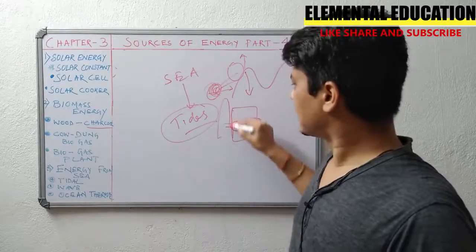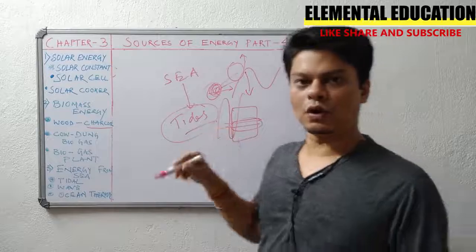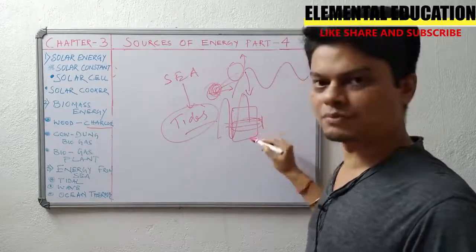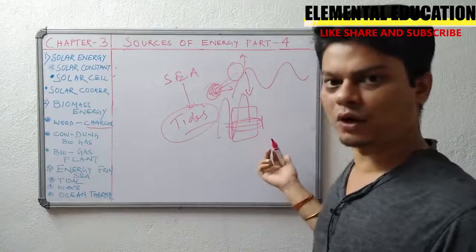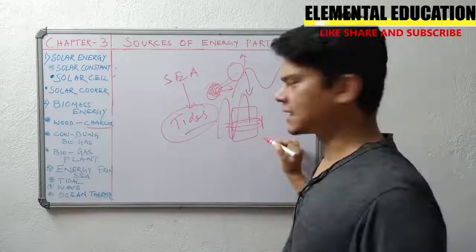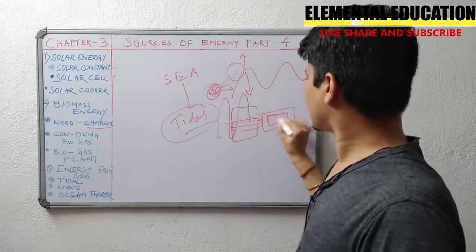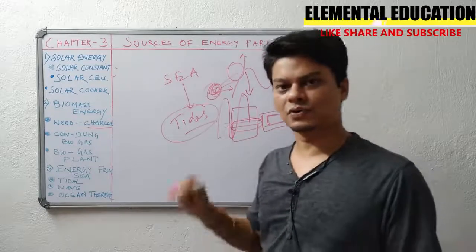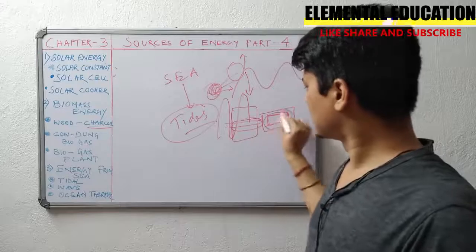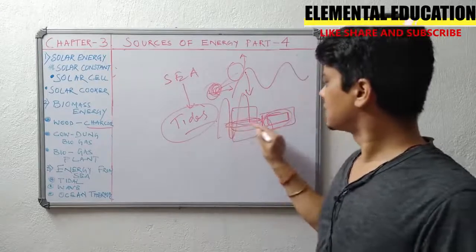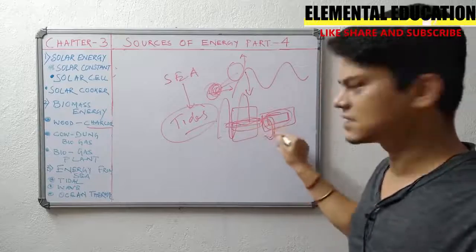The tide moves high and low at least 2 times every day, at the start of the morning and also in the evening, late night. So we construct a dam with a motor generator assembly. This generator produces electricity when the water leaves the reservoir.